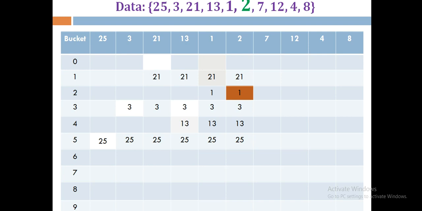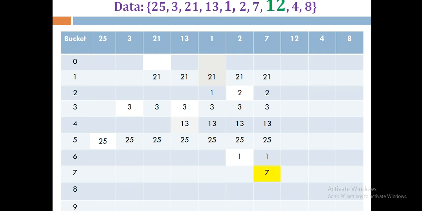So now this 1 will be shifted to the next available position, and 2 will be placed at bucket number 2. You can see that we have placed 2 at bucket number 2, and now 1 will be shifted to the next location. So after 2, what is the next location? 3, but it is already filled. The next location is 4, which has 13, that is also already filled. The next location is 5, that is also already filled. So which is the next location? 6, and that was empty, so we can place the number 1 at location 6. In this way we have done the replacement of the data, right? Now next is 12. So what about the 12?